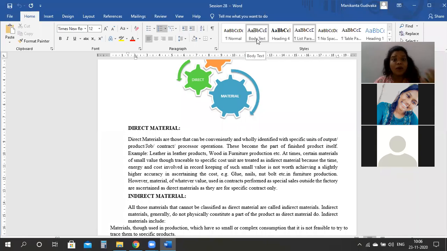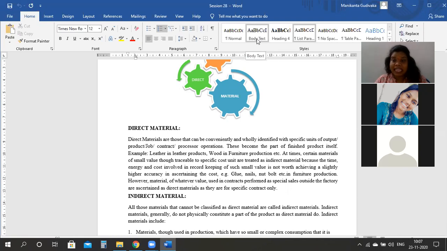So the main material in manufacturing furniture, a chair or a table, is the wood, but the glue, the nails, any sandpaper to finish it, we are using all those things also, but they are not the main material which will be forming part of the final product.